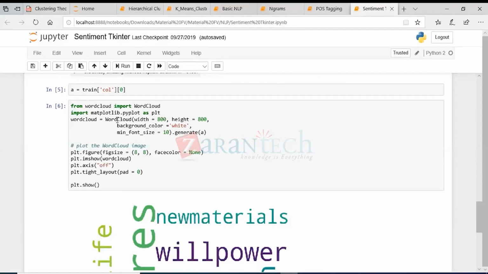So let's wind up today's session. I hope everything is clear, and just go home and try to build this word cloud on the entire data set. You can take that reviews data set and execute it, so that you can see how we can use it in practical applications.